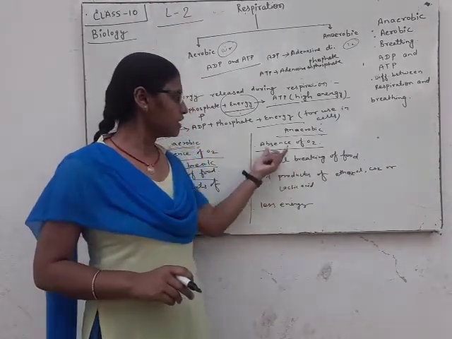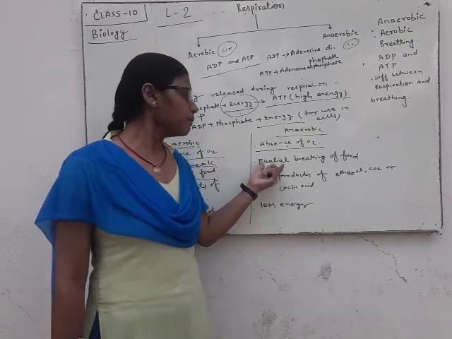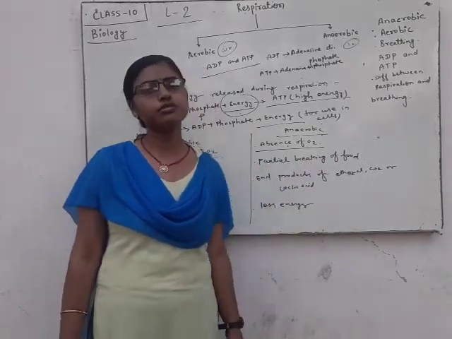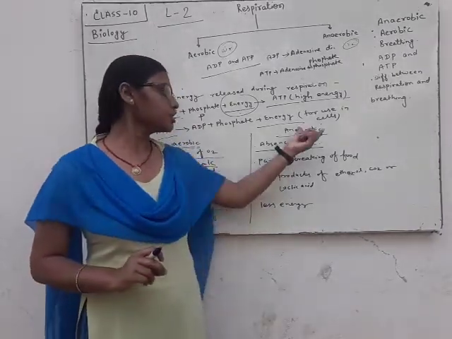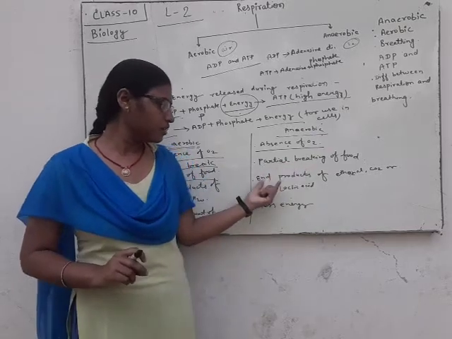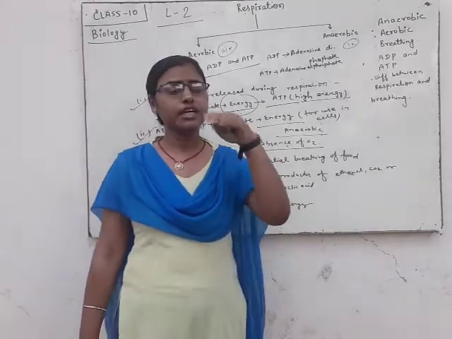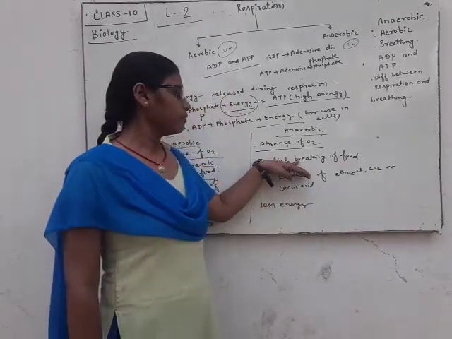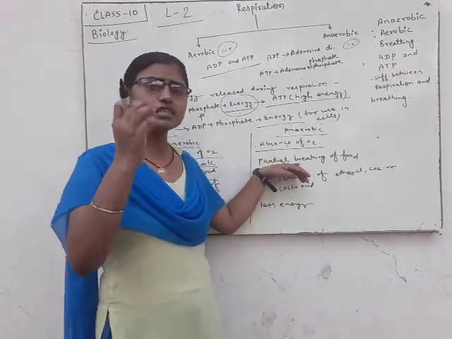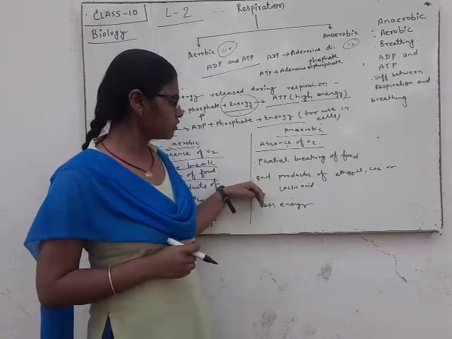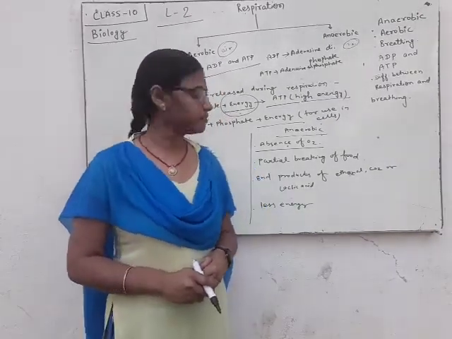Anaerobic respiration takes place in the absence of oxygen. So there is partial breaking down of the food in the process of anaerobic respiration. If there is partial breaking down of the food, then they produce a lesser amount of energy.